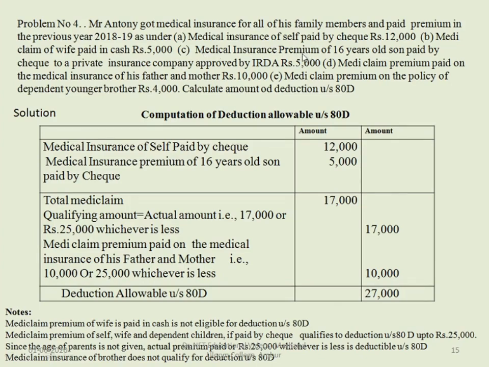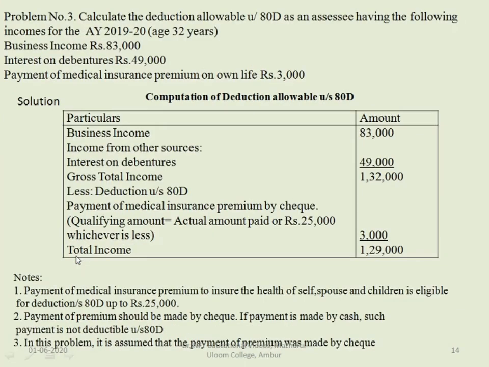Medical insurance premium of 16-year-old son is also paid by check for rupees 5,000, so you can take that as well. So 5,000 is the mediclaim for son, as well as mediclaim for himself is 12,000. Together it comes to the total mediclaim policy of 17,000.